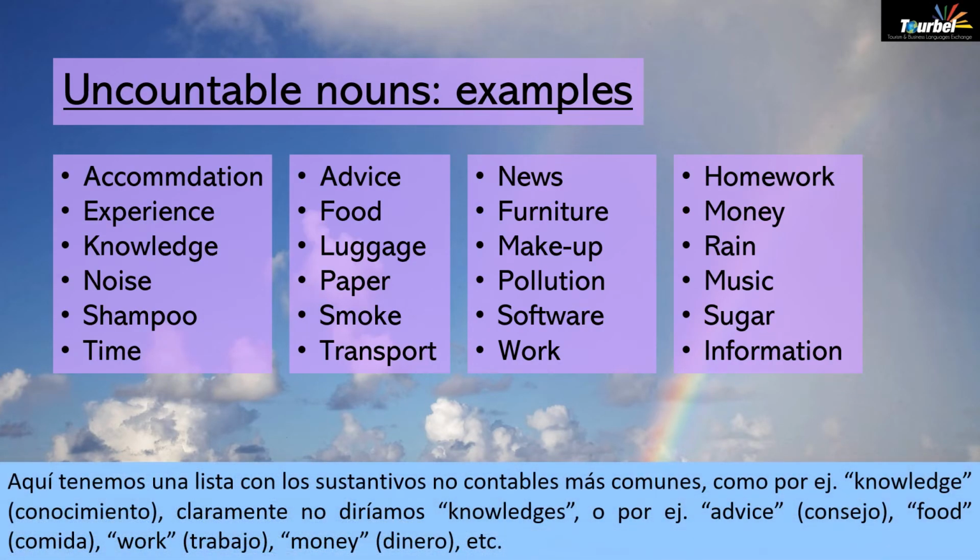Here we have a list of common uncountable nouns. So for instance, we have knowledge. Obviously, we wouldn't say knowledges. Or we have advice, food, work, money, and so on.